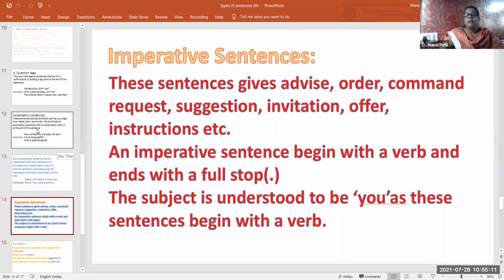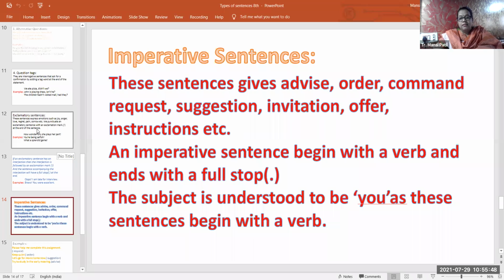So I can tell you some examples of imperative sentences, like sit properly, sit straight. This is an order. Sit straight, all of you. Try to complete your homework and classwork as early as possible. It's advice. Then a request: please sit properly, all of you. It's a request.